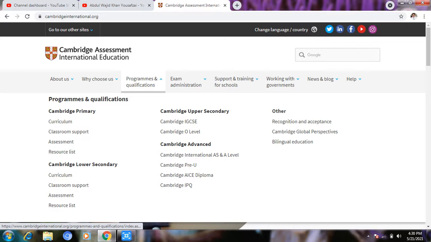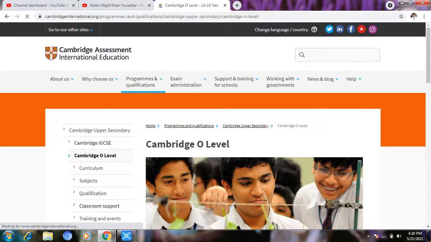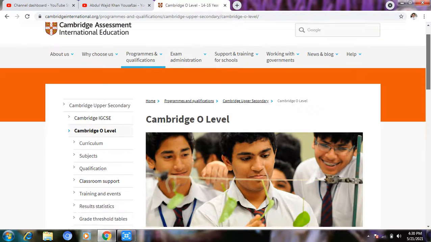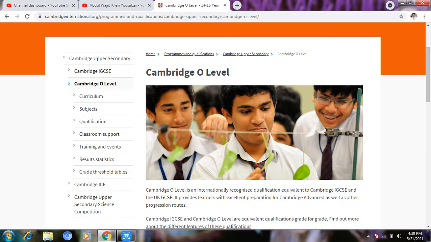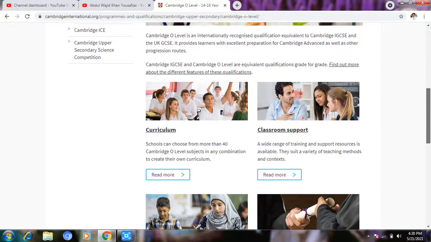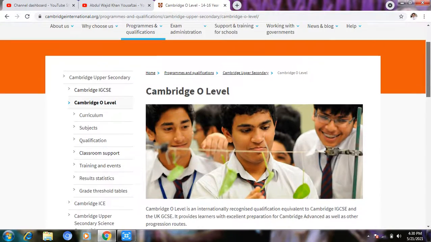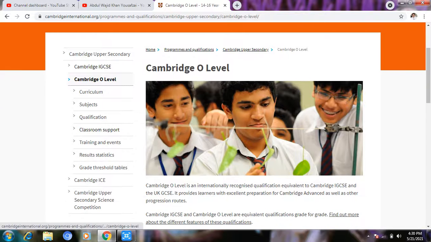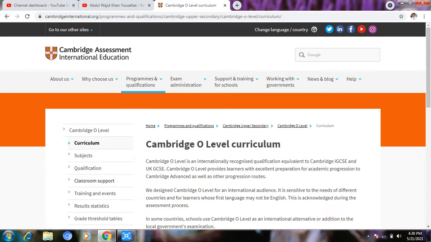Now we are going to click on Cambridge O level. IGCSE is there and O level is there. First we will go for the O level. Now in O level this window will appear, a description about the O level. Now we are going for the curriculum, or if you want to go for the subject you can. This is the O level curriculum, a description about the curriculum.